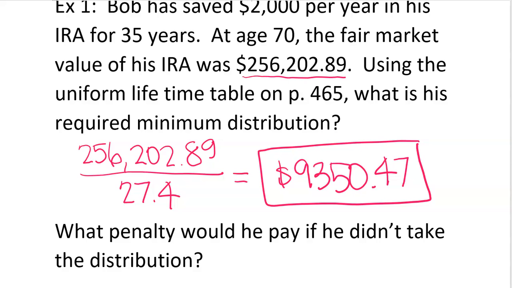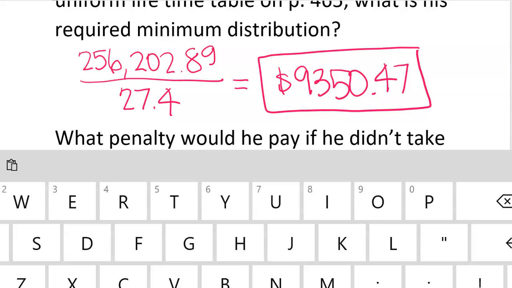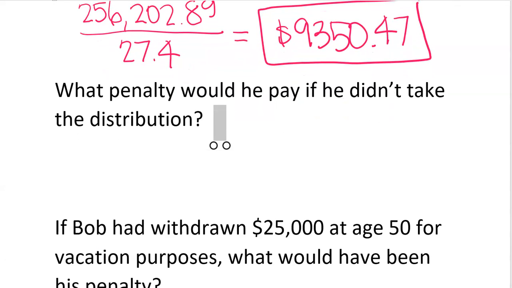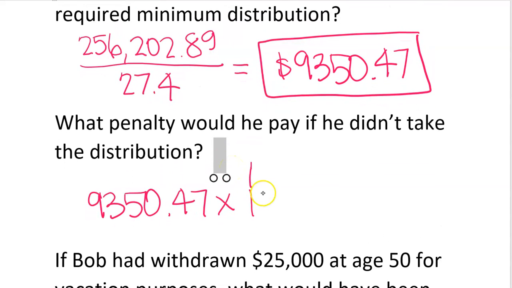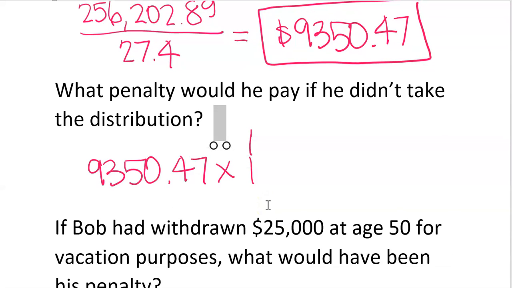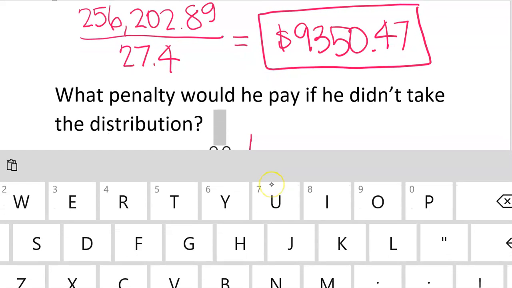Then what's the penalty going to be? So let's look at the second formula down. So if you're looking at that same page, the second formula says the penalty is 50% of the amount of distribution. The amount of distribution is the one that we just found. So we're going to take 9,350.47 times 50%.